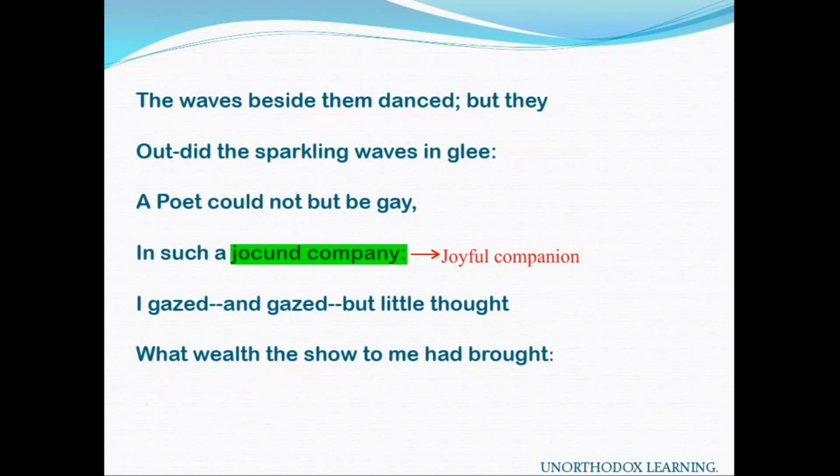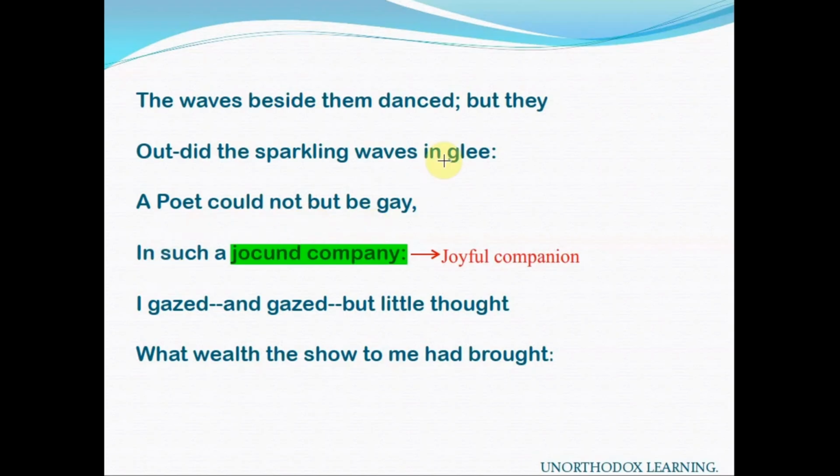The waves beside them danced, but they outdid the sparkling waves in glee. The rising and falling waves seemed to be dancing like daffodils. The joy and beauty of the daffodils was greater. Now, how did the daffodils outdo the waves? The poet felt that the waves which were rising and falling in the lake and were sparkling in sunlight seemed to be dancing in the breeze, but their dance was surpassed by the dance of daffodils.